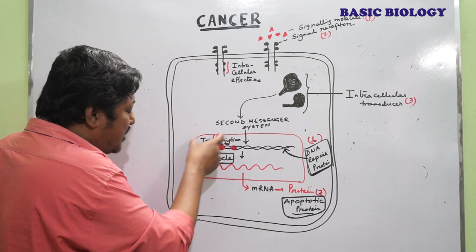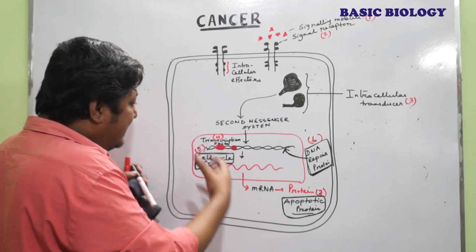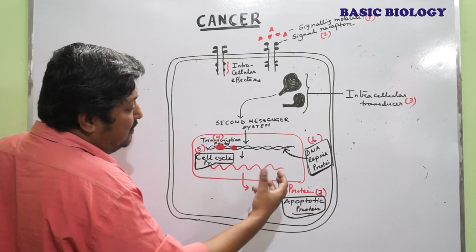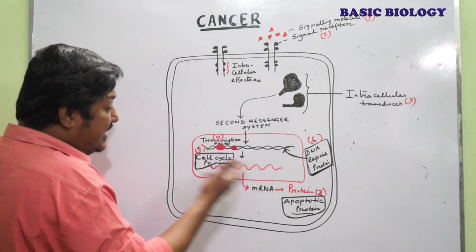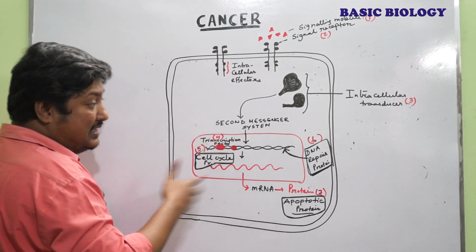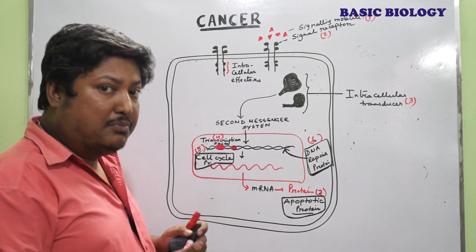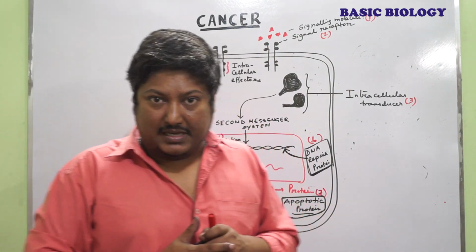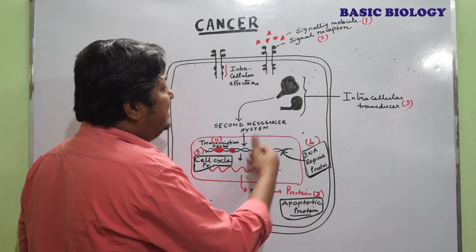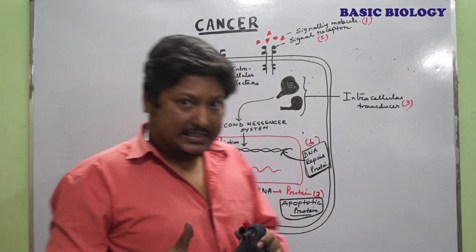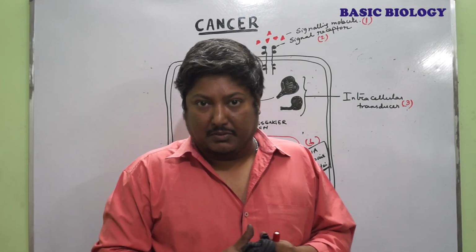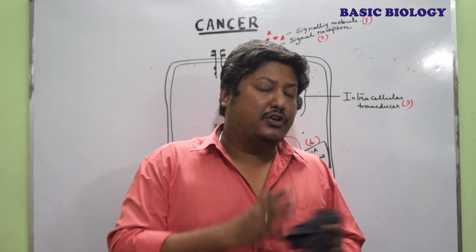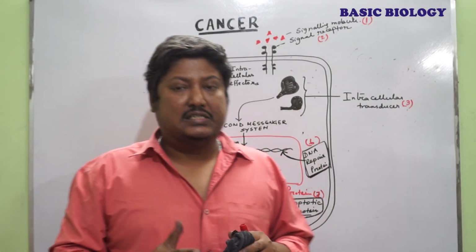So when this transcription factor gives some abnormal signal, resulting in the secretion of some abnormal proteins, those proteins might be DNA repair proteins, cell cycle proteins, or apoptotic proteins. When all those proteins become abnormal, that leads to cancer. Now the question is how this abnormality takes place. The genes which are responsible for the synthesis of these kinds of molecules, when altered, become abnormal. Now, what are the mechanisms responsible for the conversion of proto-oncogenes into oncogenes?